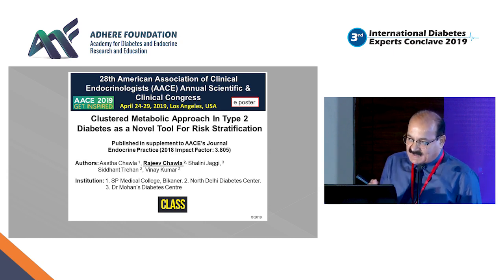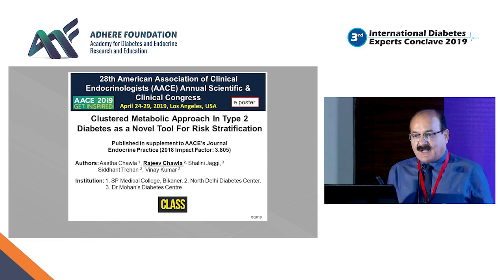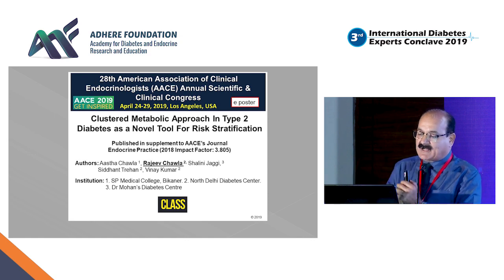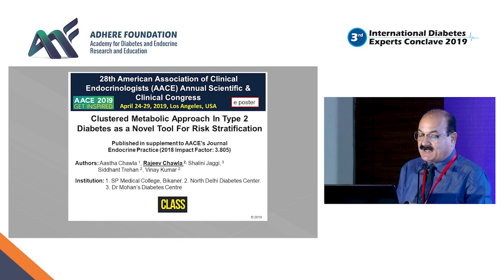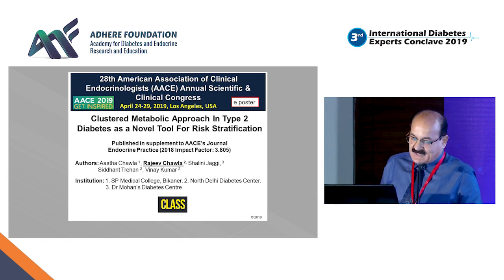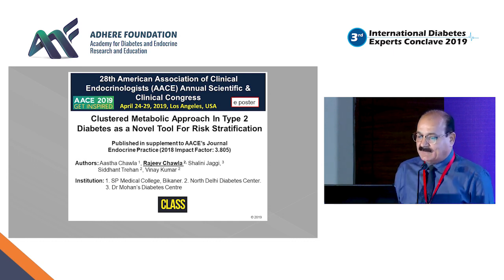This paper we presented this year in ACE itself. What we have done is we have looked at augmentation index and we have devised a formula that there could be a clustering of metabolic risks, which could be an approach. It could be used as a novel tool for risk stratification in clinical practice. This was data on 300 patients, and this was at ACE in May 2019.